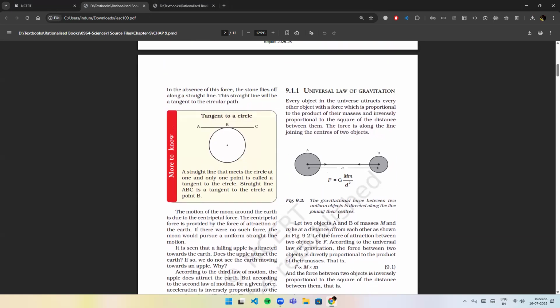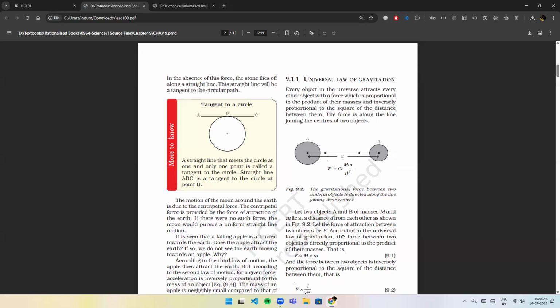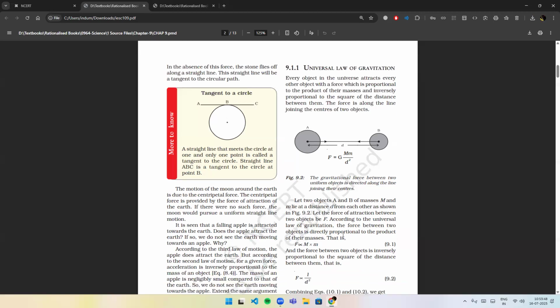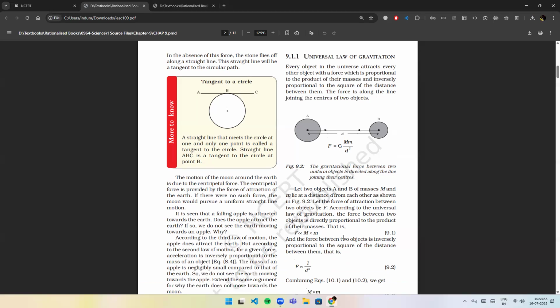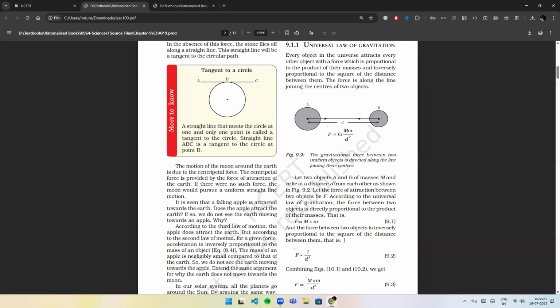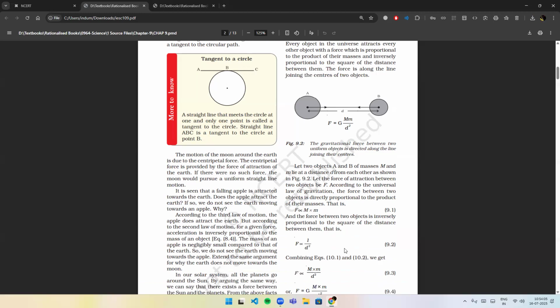Universal law of gravitation. Every object in the universe attracts every other object with a force which is proportional to the product of their masses and inversely proportional to the square of the distance between them. The force is along the line joining the centers of two objects. Let two objects A and B of masses M and m lie at a distance d from each other as shown in figure 9.2.